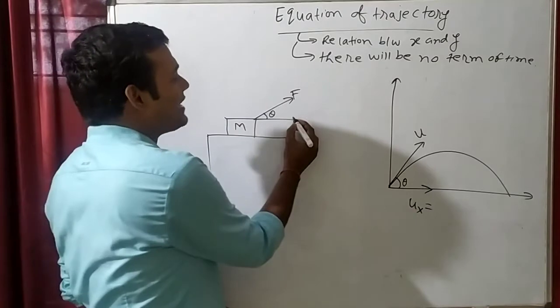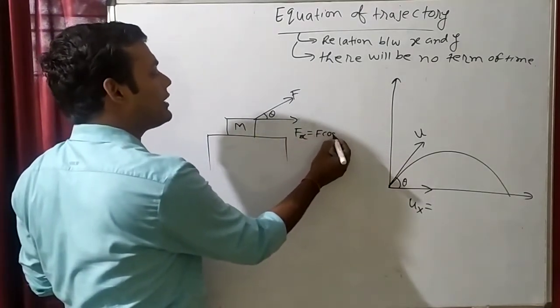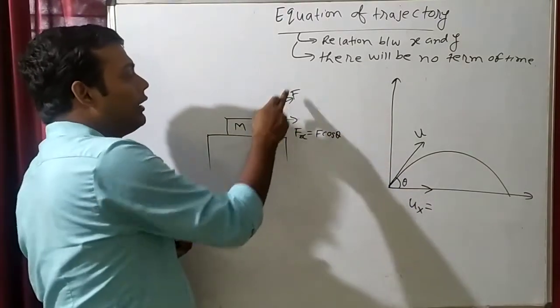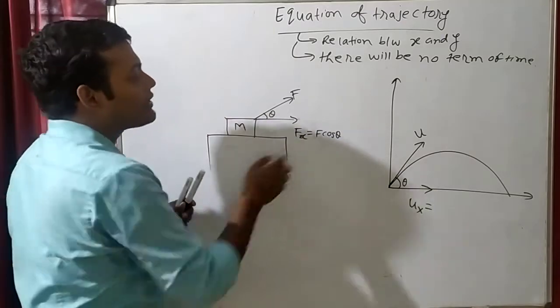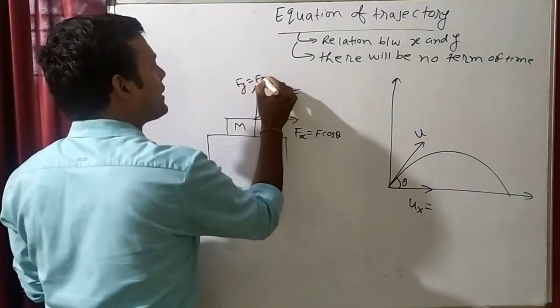So this force is making an angle with the x axis. Force along the x direction will be how much? F cos theta. As you can see, force is a vector quantity, and this force vector is making an angle with x. So the x component will be cos, and the other will become sin. So Fy will become F sin theta.